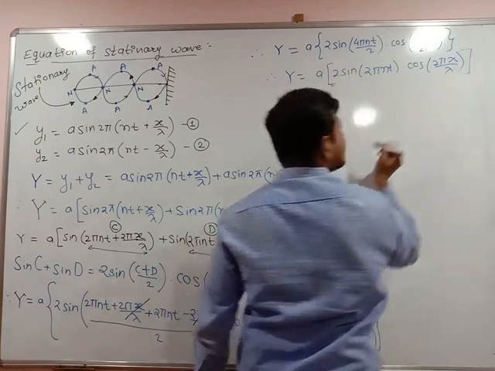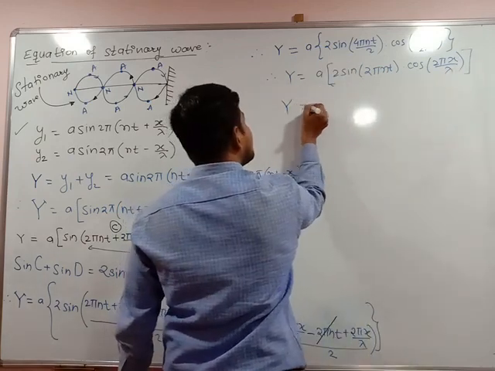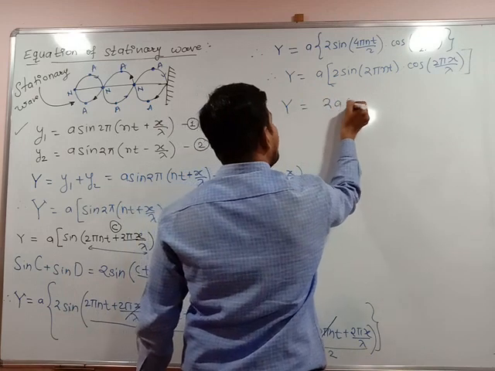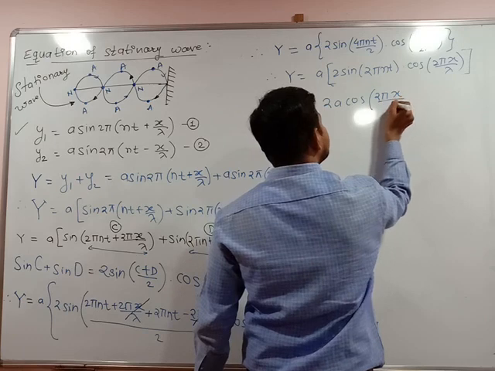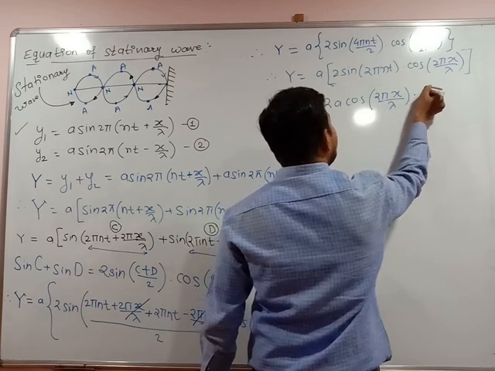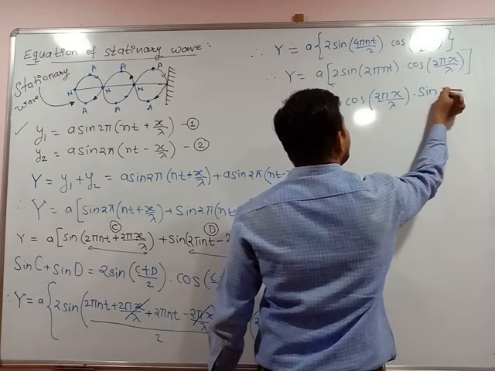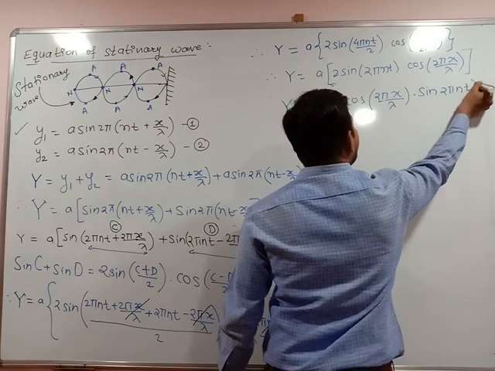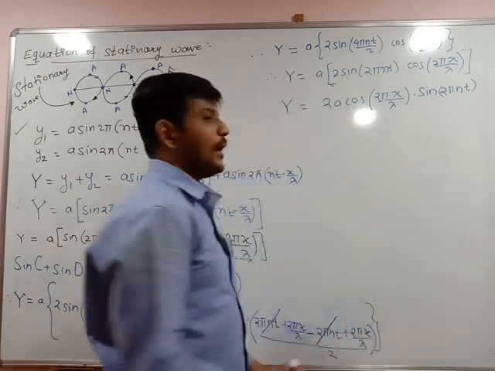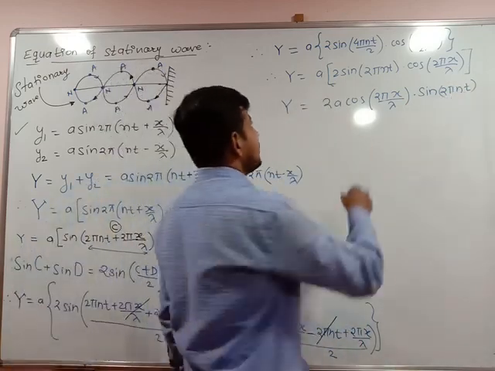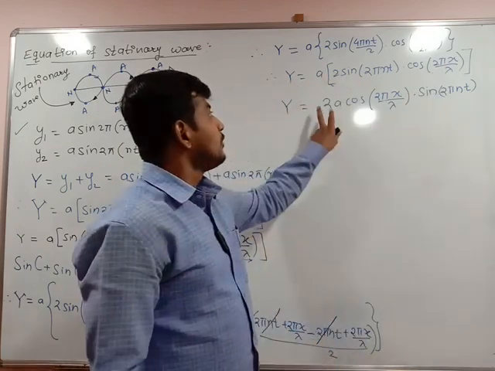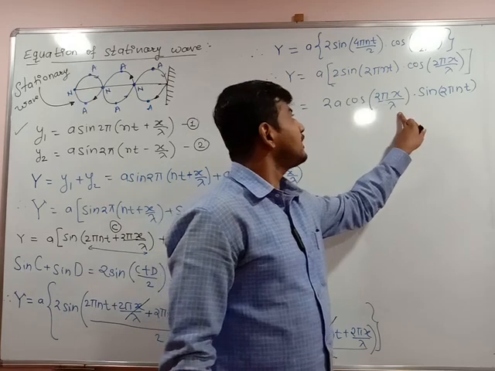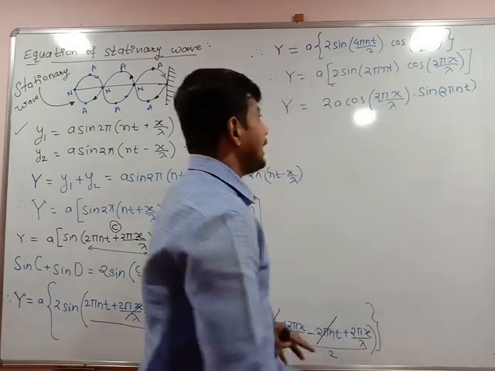Now a is common. How do we write the equation? Look, it is 2a cos 2 pi x upon lambda into sin 2 pi nt. y is equal to 2a cos 2 pi x upon lambda into sin 2 pi nt.